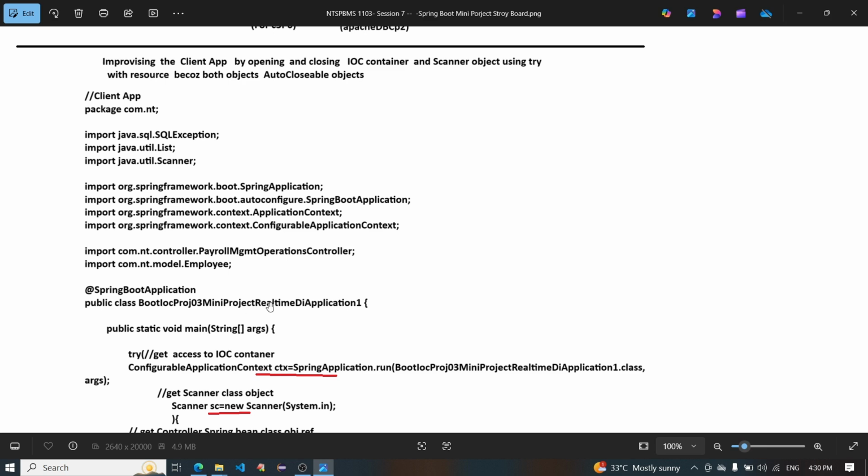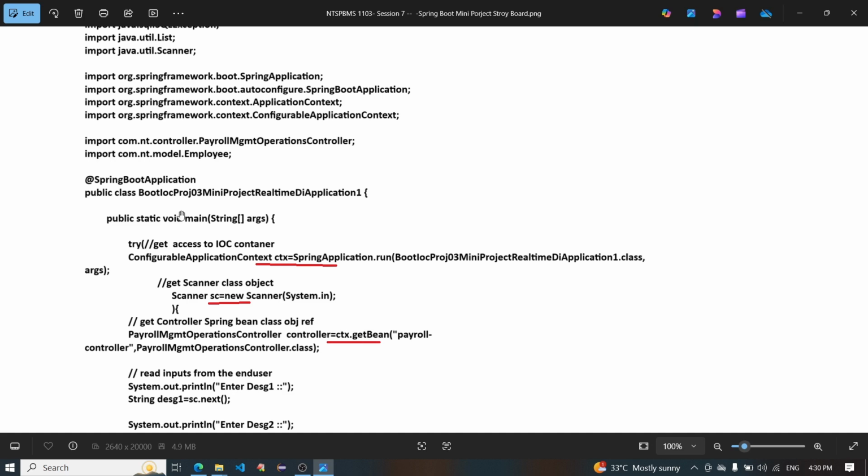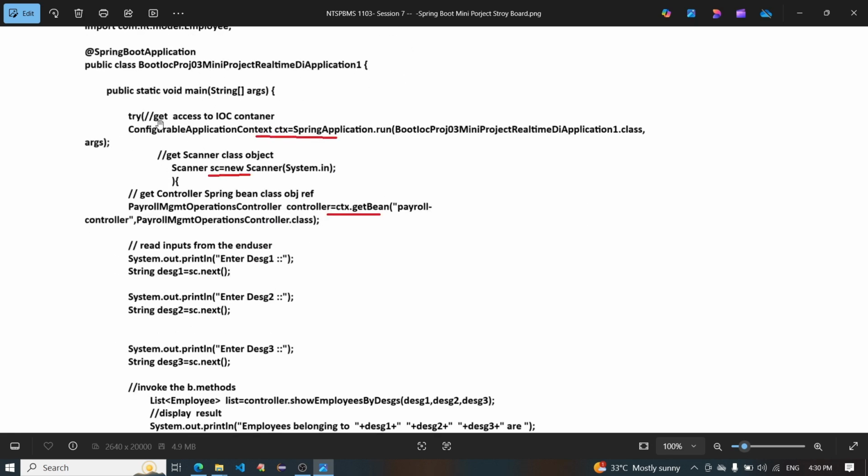Public class name having one annotation, @SpringBootApplication, and the main method. Try, ConfigurableApplicationContext ctx equals SpringApplication.run with class name and args. Get Scanner sc equals new Scanner(System.in), and get the controller Spring bean class object: PayrollManagementOperationsController controller equals ctx.getBean(PayrollManagementOperationsController.class).